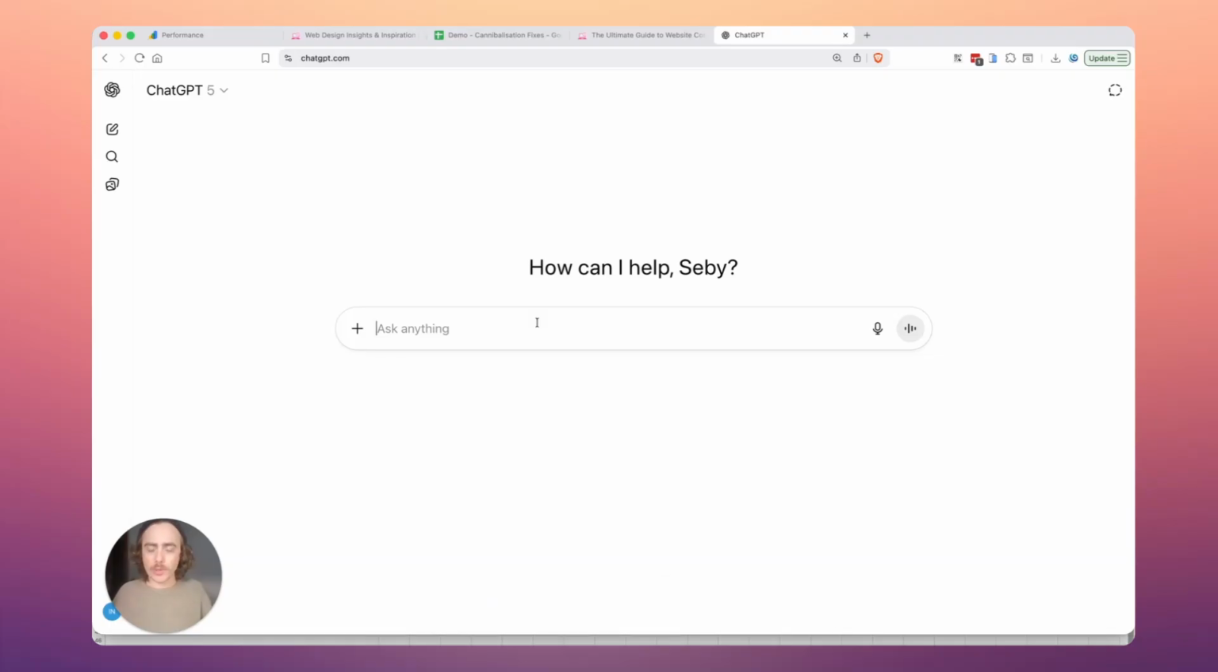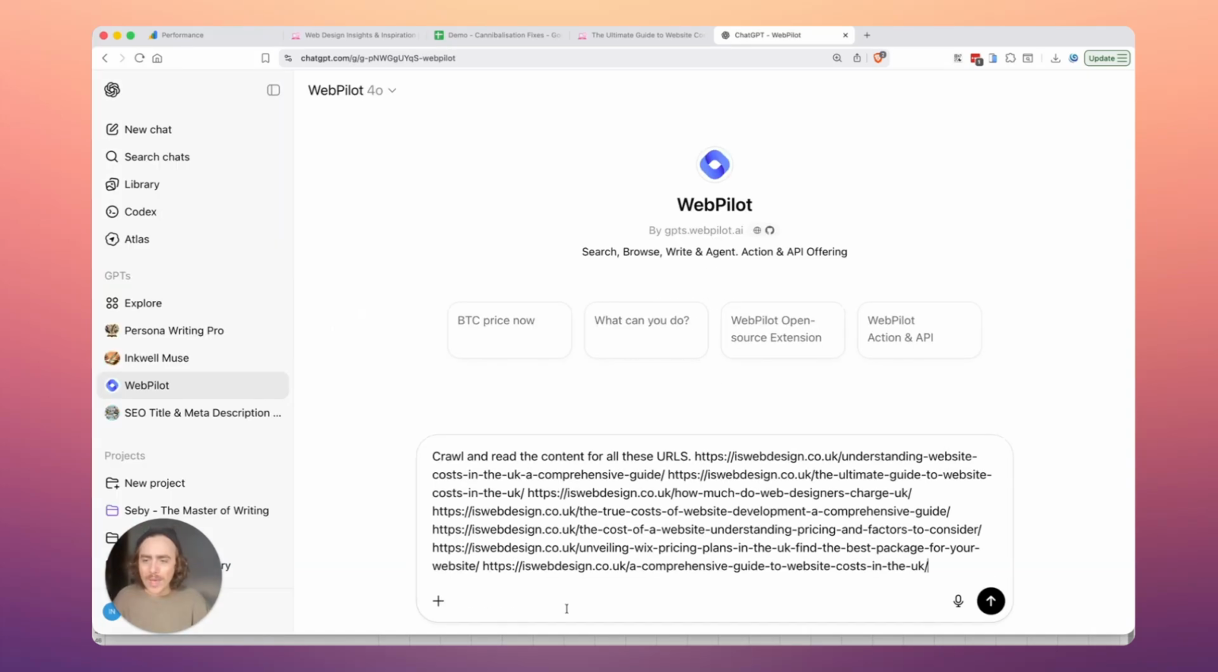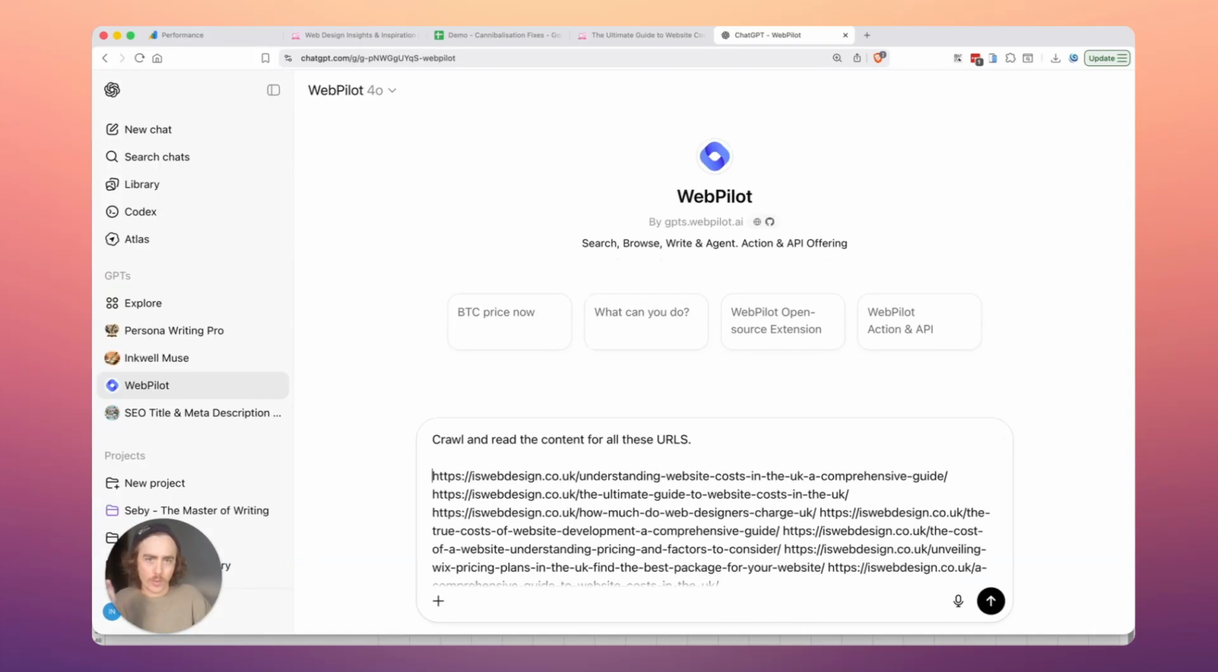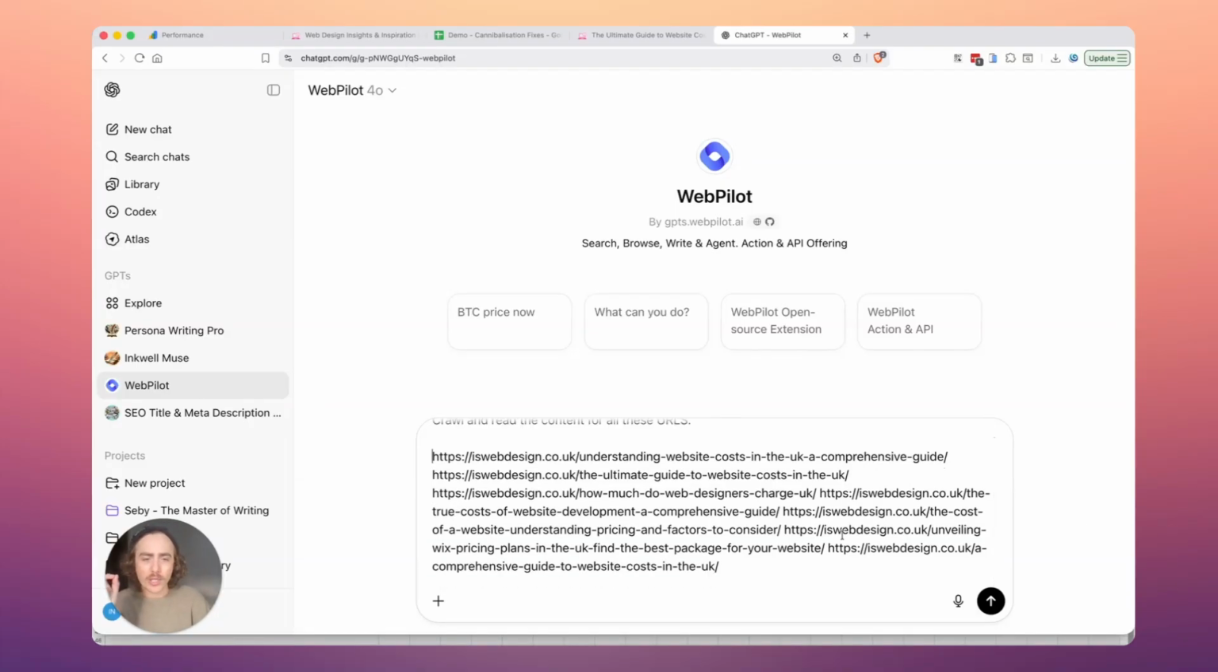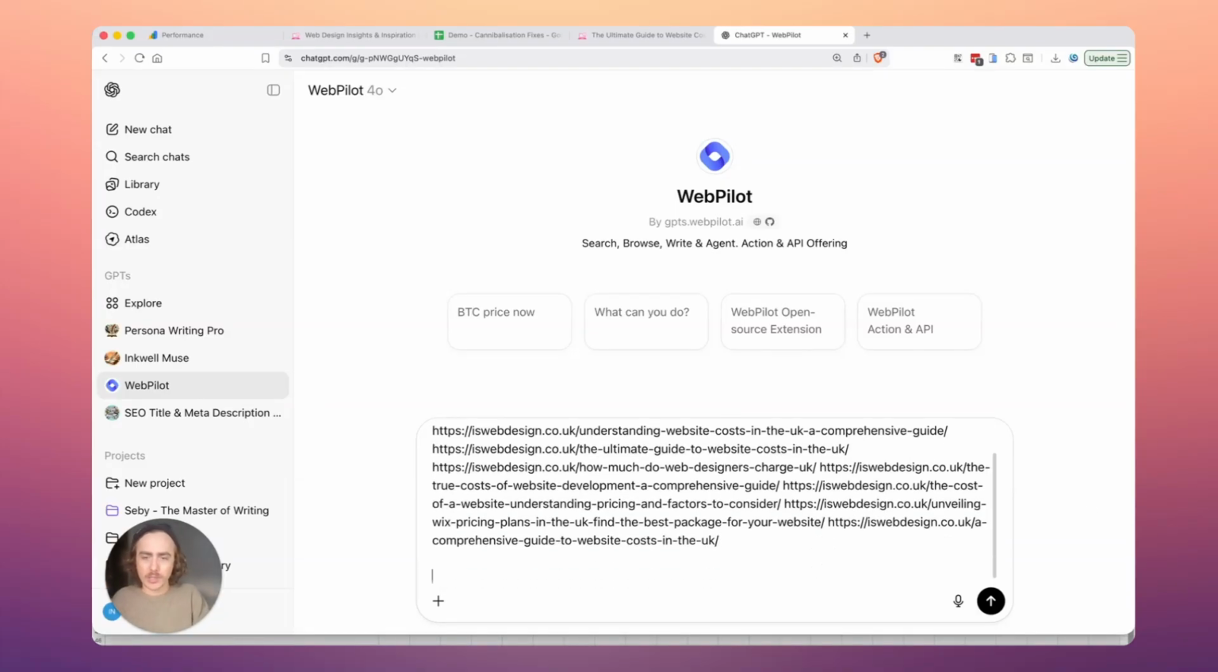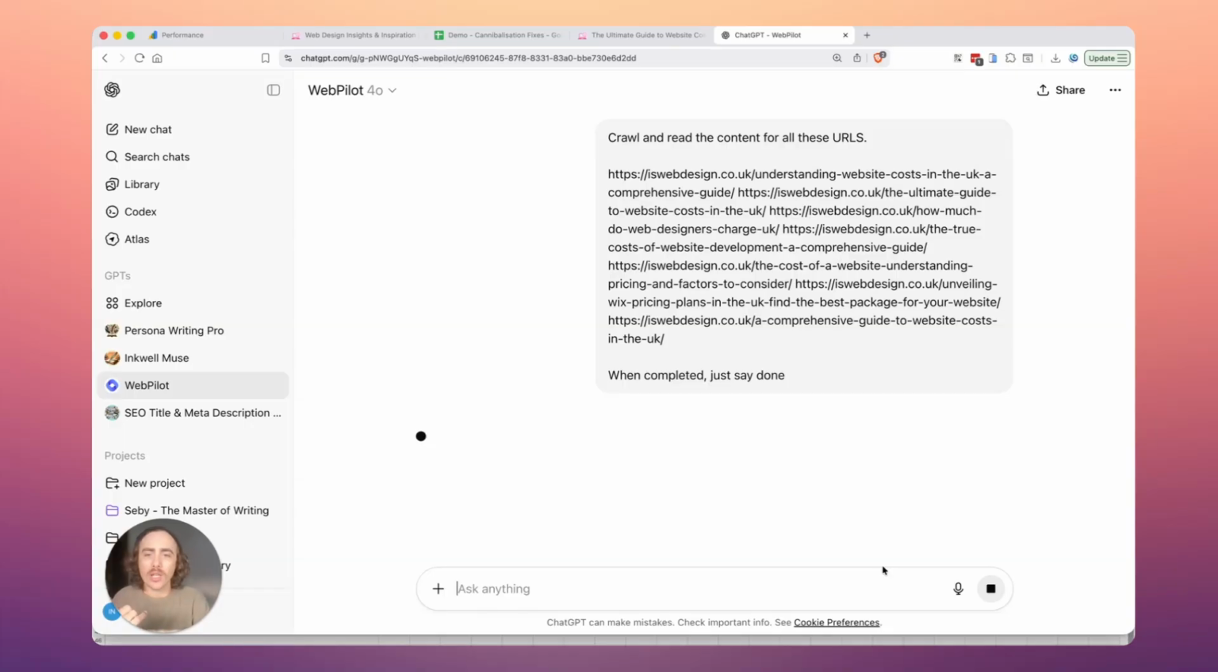And here's what I'm going to do. I'm going to ask, yes, I use our writers, ChatGPT. Sebi is one of our writers. So I'm going to open Web Pilot. And Web Pilot is basically the way that GPT crawls the web. And I'm going to have it crawl and read all the content on these pages. And then what I'm going to say is, when completed, just say done. So it's going to go and crawl every one of these URLs.